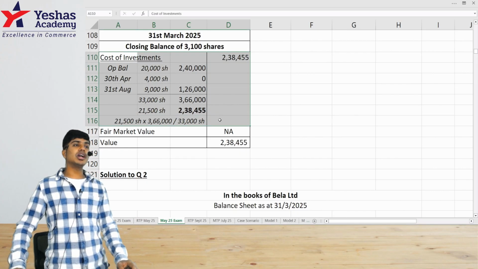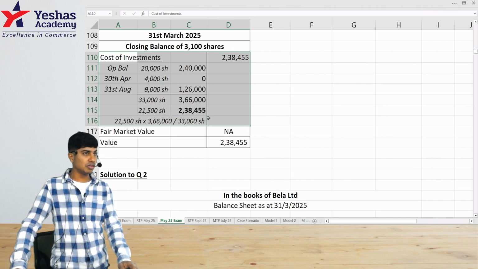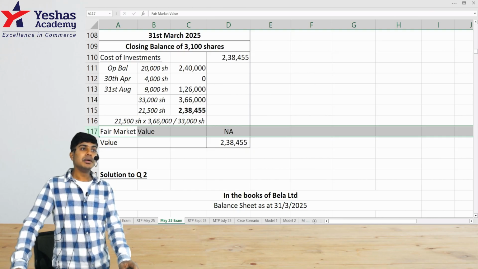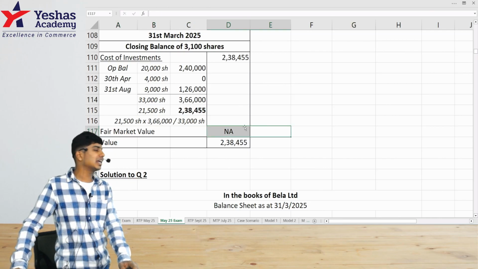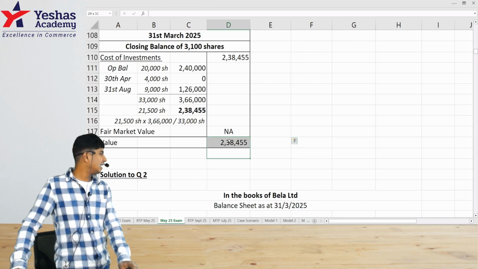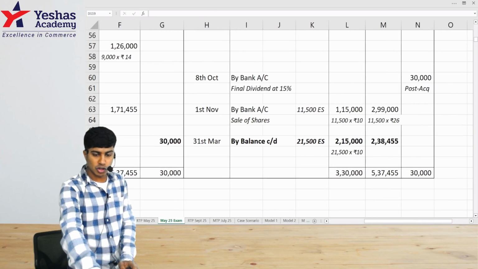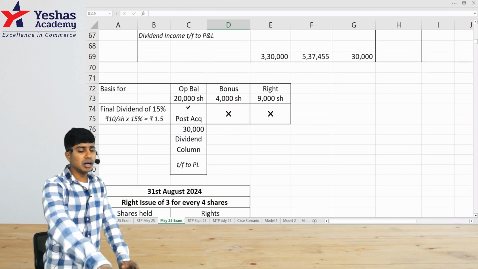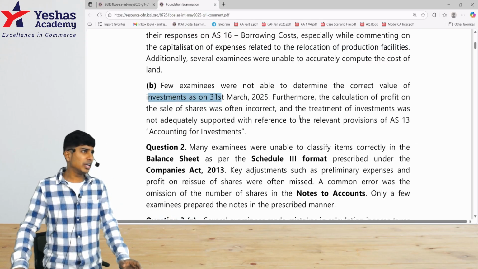Anyway, in the question, they have not given us fair value, but I did mention, irrespective of whether they give the fair value or not, always show the fair value and then tell, as per Accounting Standard 13, because the investment is a current investment, it has to be valued at cost or fair market value, whichever is less. In this case, because fair market value is not available, the value taken is cost only, 238,455, and it's been told that the majority of them got this 238,455 wrong. Maybe because they got the bonus part wrong, or the rights issue wrong, or the final dividend amount wrong. Maybe. I can only guess.